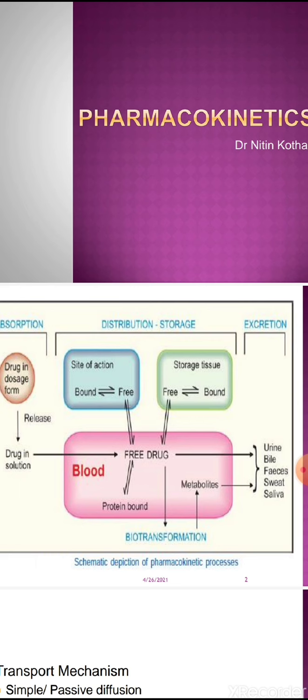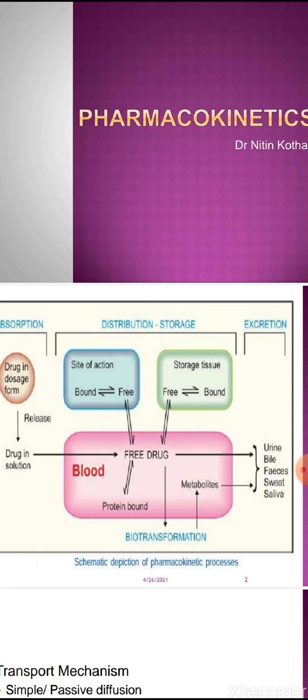Through this step, the drug is made excretion friendly so that it can be excreted easily. And the fourth and last step is excretion. Through this process, the drug is excreted out of the body. So all these four steps are collectively known as pharmacokinetics.